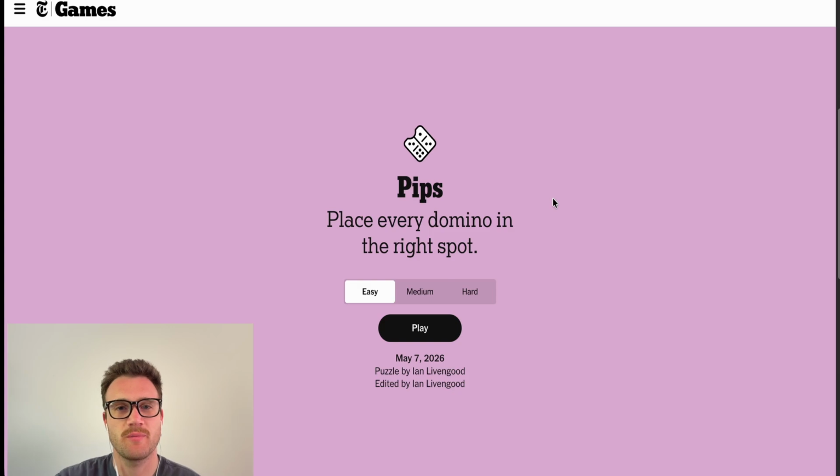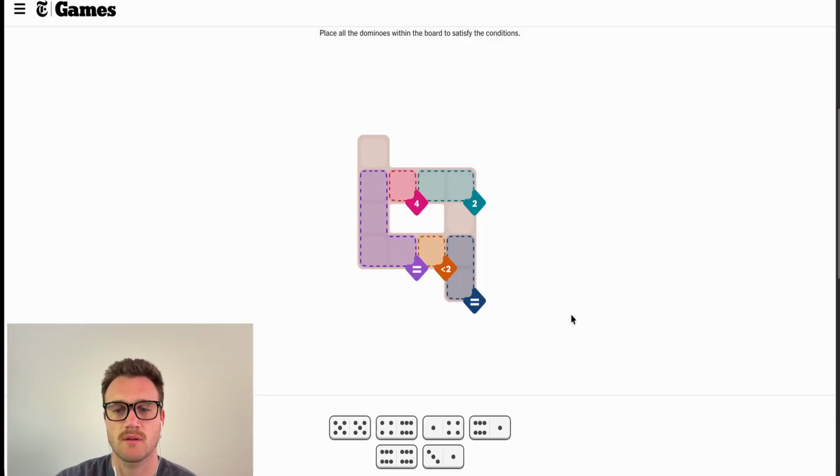All right, let's solve the pips. We'll start with the easy. Okay, we're gonna need a double at the bottom here. 4 of a kind here. There's gonna be a 4 here that jumps into this 2 section. So we've got 2 4s. This is the only one that can play here.